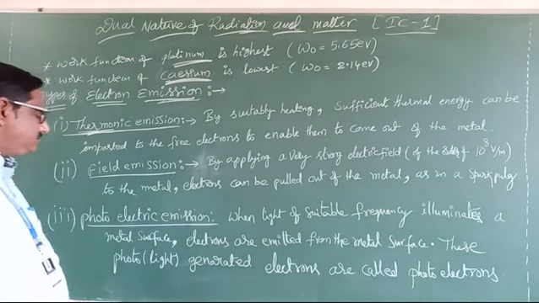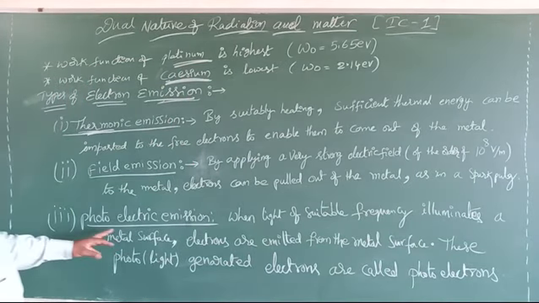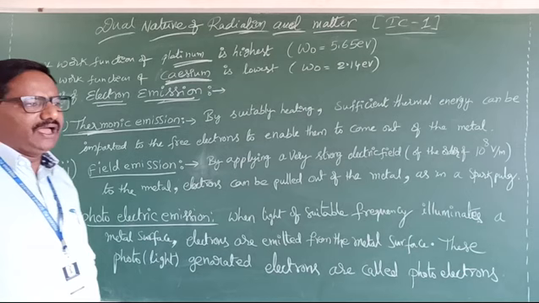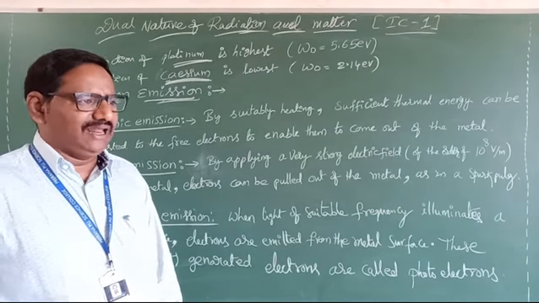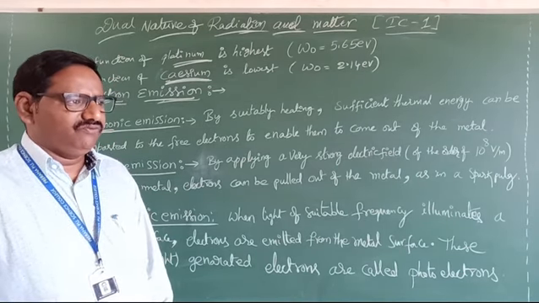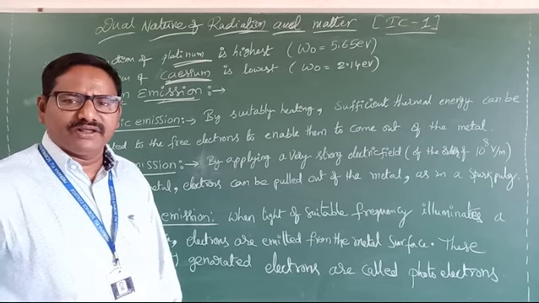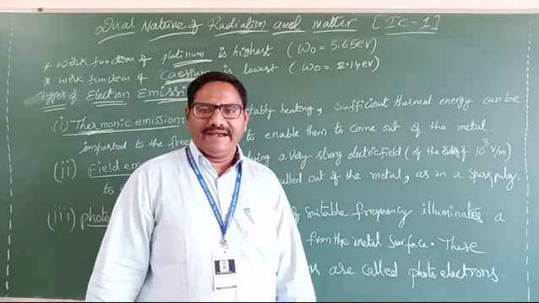The third one is photoelectric emission. What we are learning in this lesson is about photo. What is meant by photo? Photo is nothing but light.